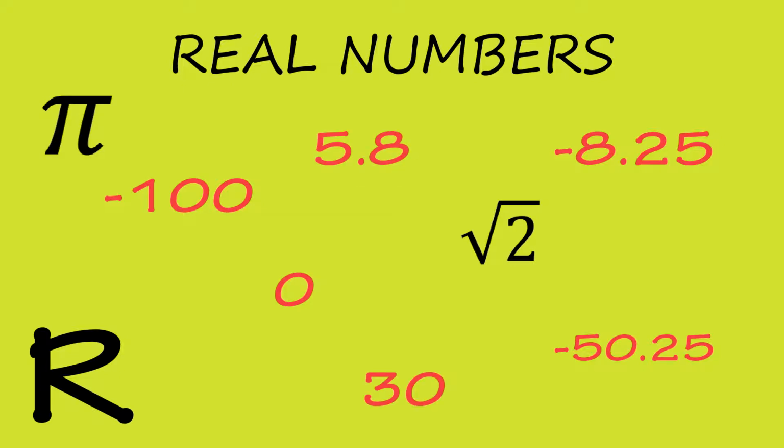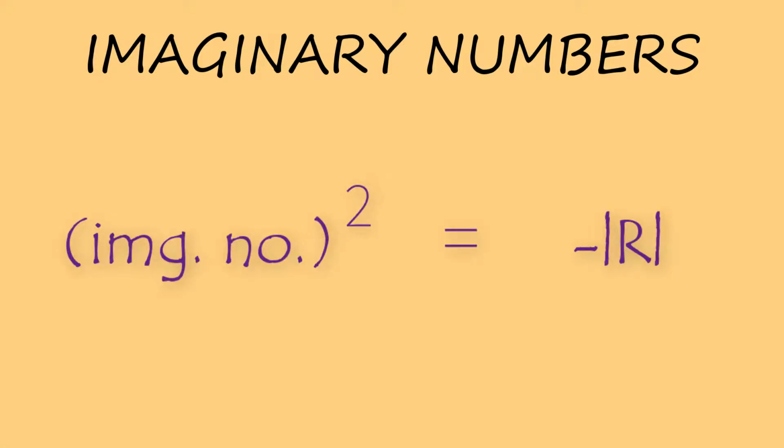The number line of real numbers consists of all the real numbers arranged in ascending order, starting from negative numbers and going towards positive numbers. We will study this in detail shortly. Like real numbers, there are imaginary numbers. The square of an imaginary number is a negative real number.